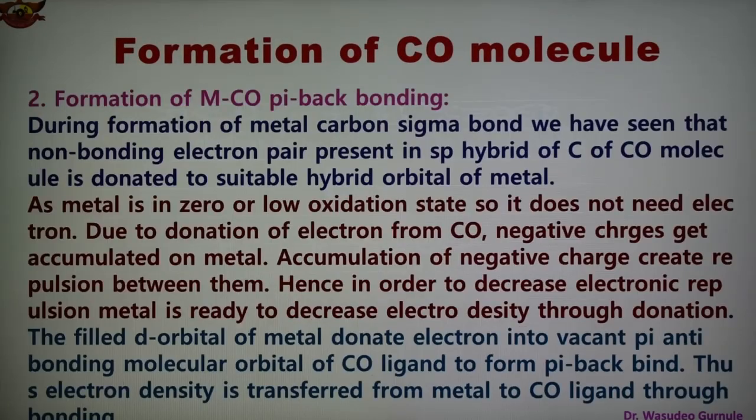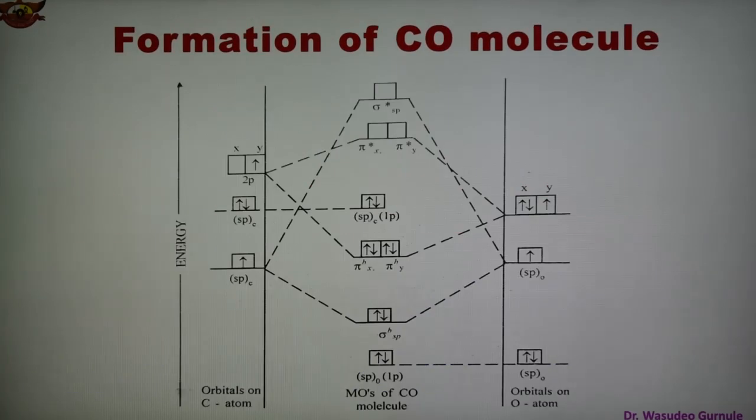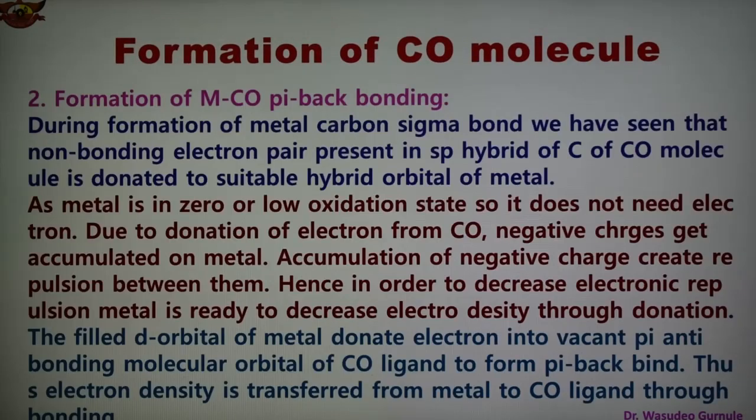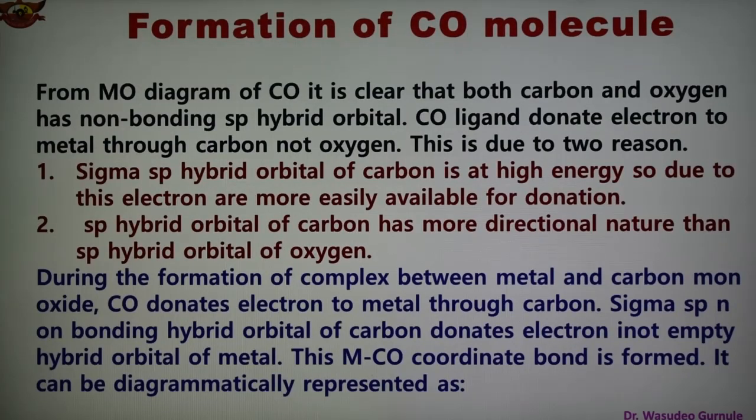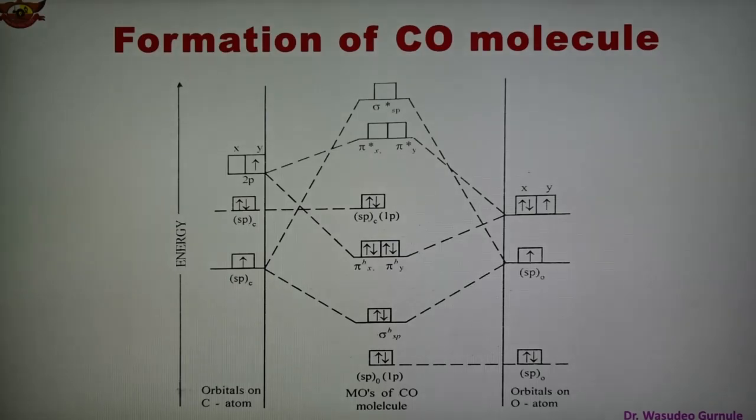They have shown the configuration in this diagram. So now there are two hybrid orbitals and two p orbitals. And now in this case, how have they made the bonding MO diagram? See now here.